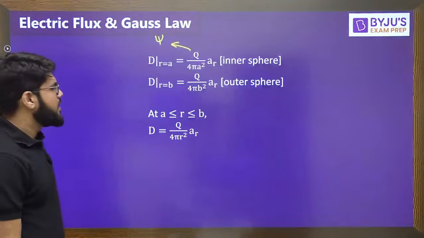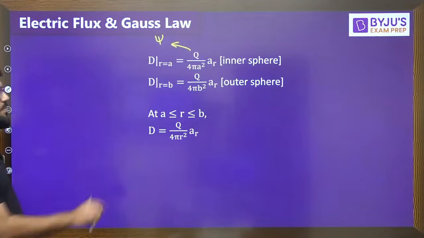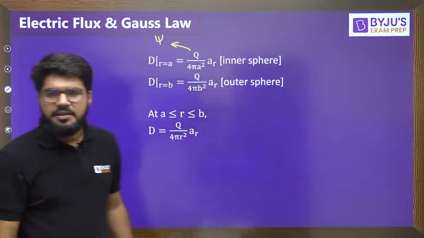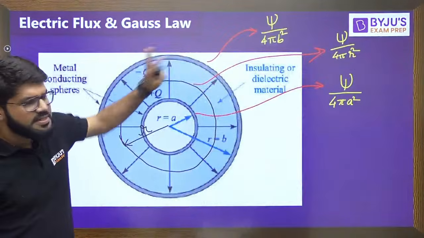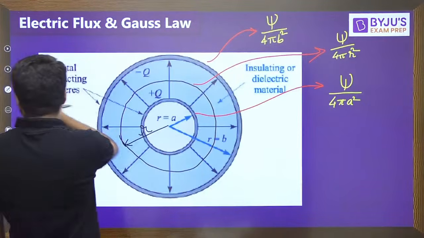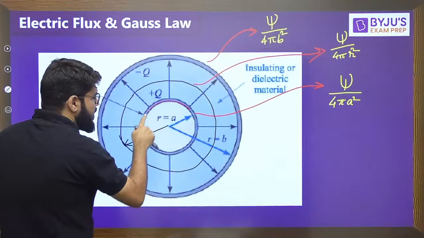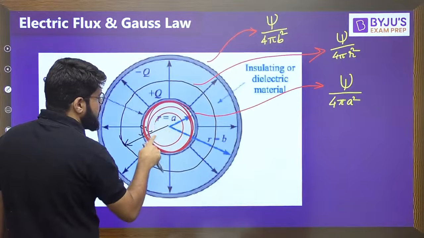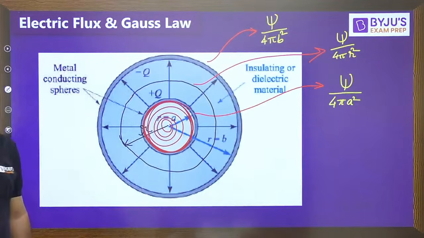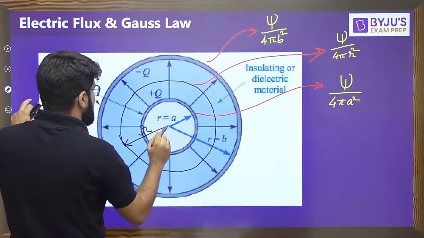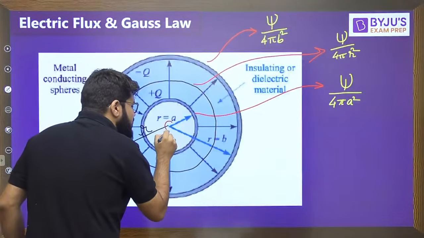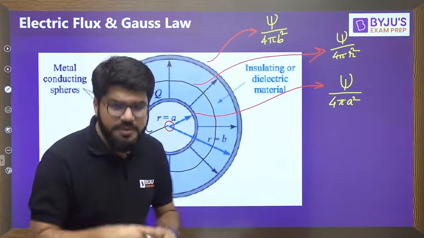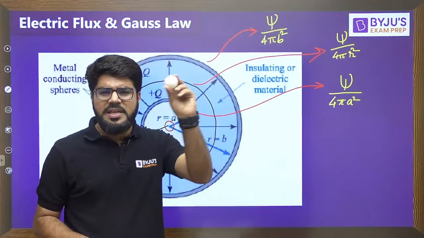Okay, yeah, cool. So at any radius between a and b, the flux density is q upon 4 pi r square. Now let's imagine there is an outer sphere and an inner sphere. Everybody try to listen carefully. Now let's try to make the radius of this inner sphere small. So now you have a sphere which is very small in diameter.